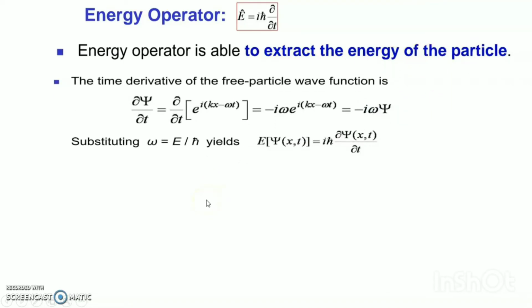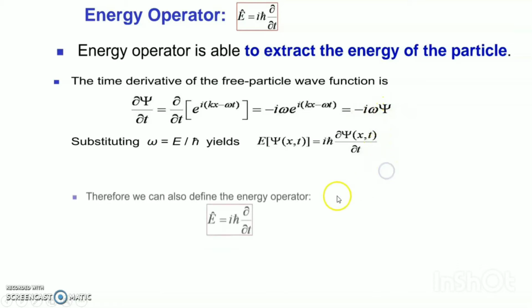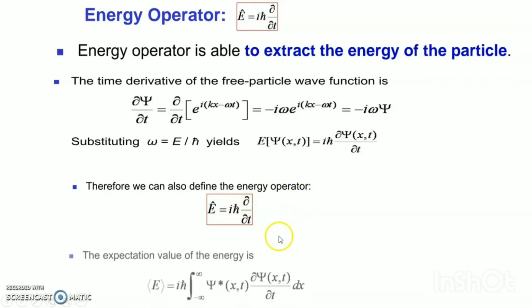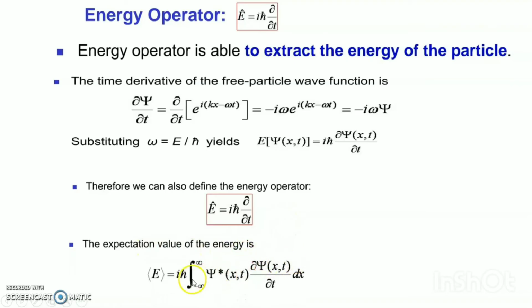The time derivative of the free particle wave function is del psi by del t equal to minus i omega e to the power i(kx minus omega t), which is minus i omega psi, where omega is equal to E divided by h bar. So del psi divided by del t gives E psi. Therefore we can also define the energy operator E cap equal to i h bar del by del t. So the expectation value of the energy is the integral of psi star(x,t) i h bar del psi(x,t) by del t dx.